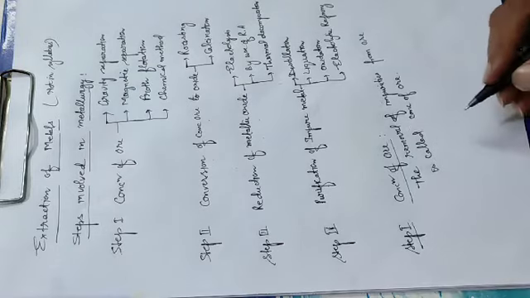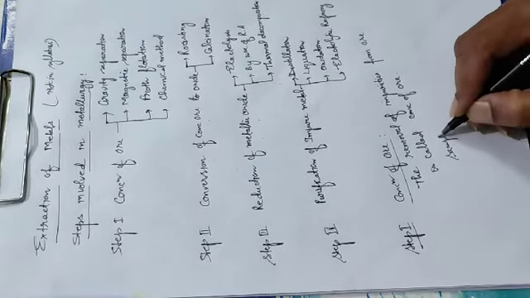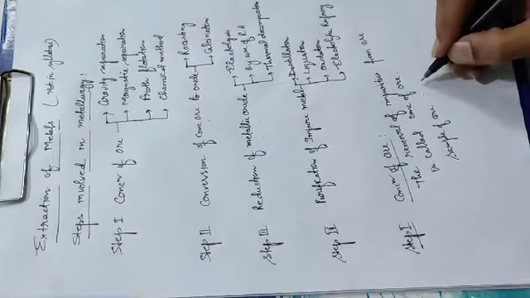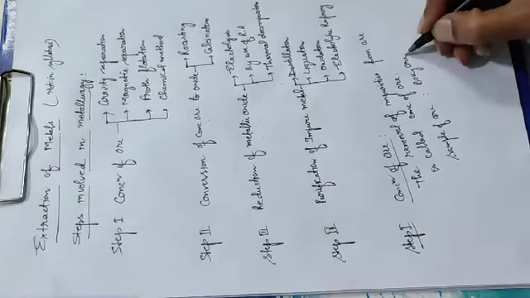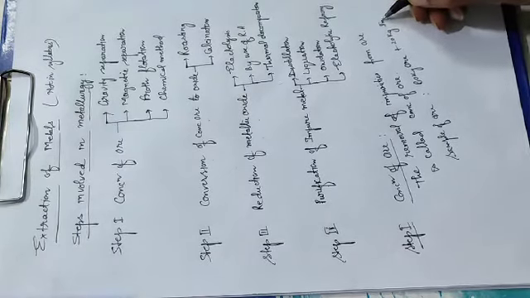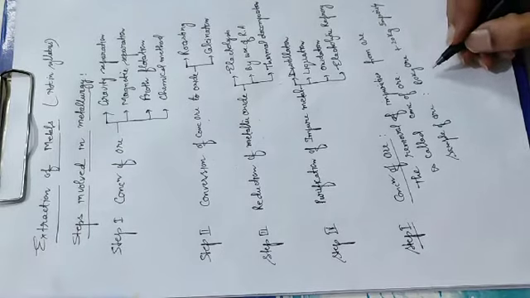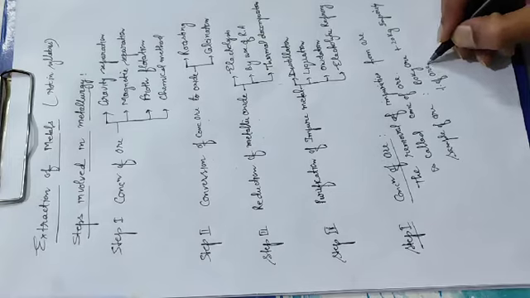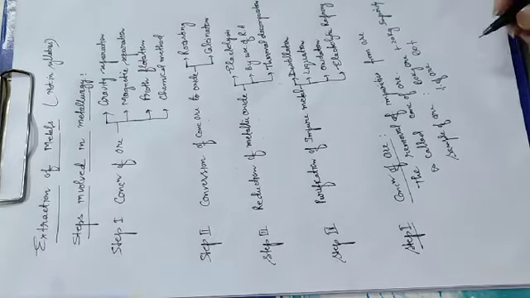I am giving you one example. Suppose a sample of ore is there, in that 80 kilogram ore is there and 20 kilogram impurity is there. Now the question for you, what is the percentage of ore? You will get 80%.